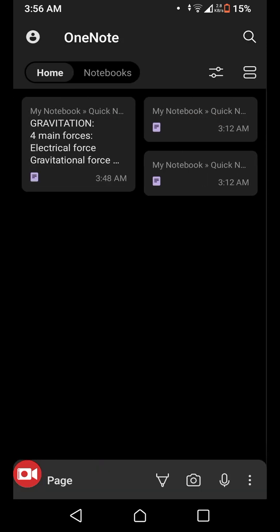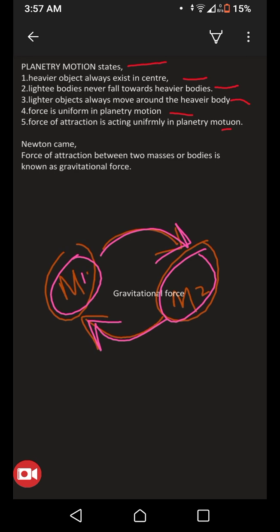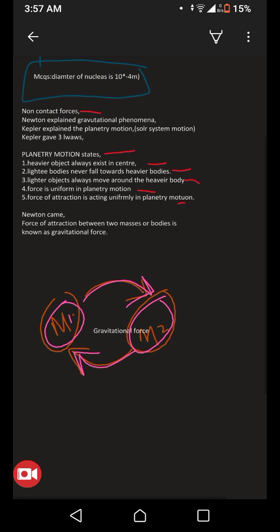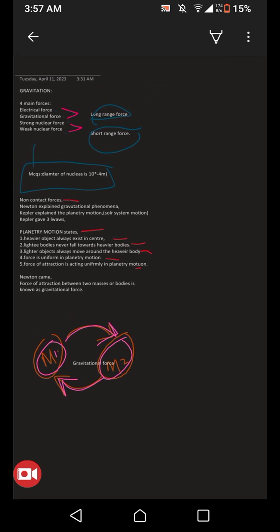Basically, he put two masses, the first mass and the second mass, and he examined that there is a force present between these two bodies, and he found out that this is a force of attraction. He gave the name gravitational force to this force of attraction. This is how he found out that there is gravity present on Earth.